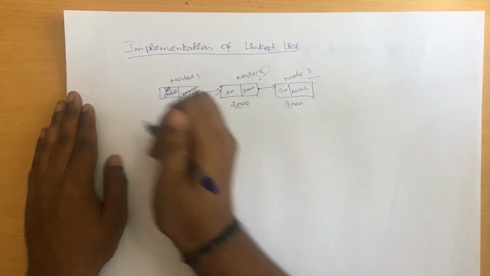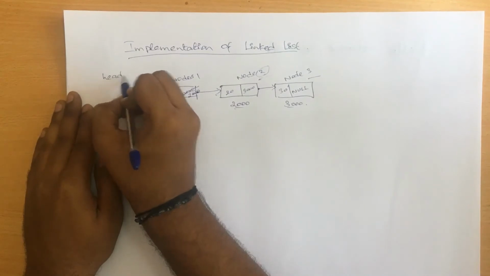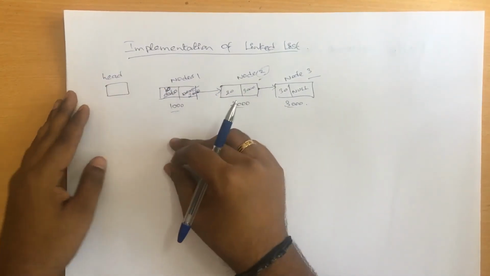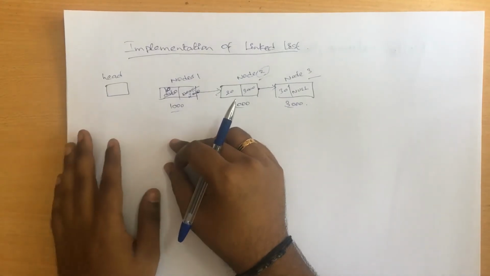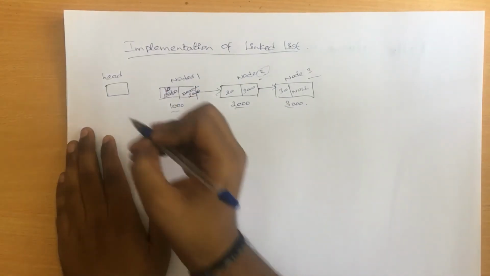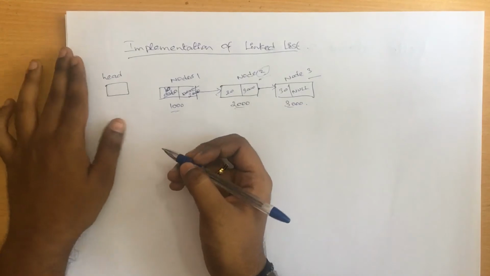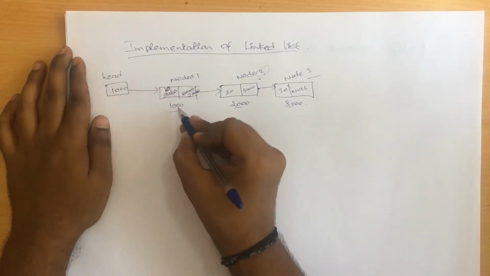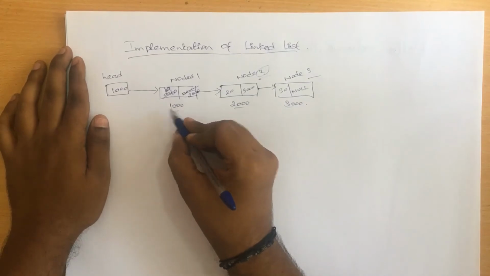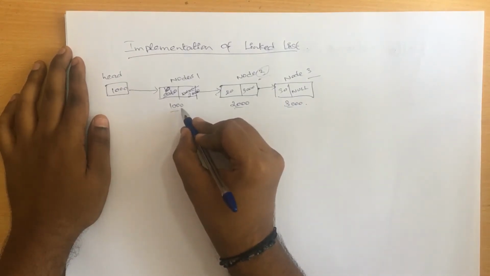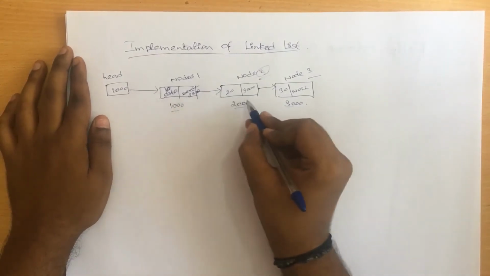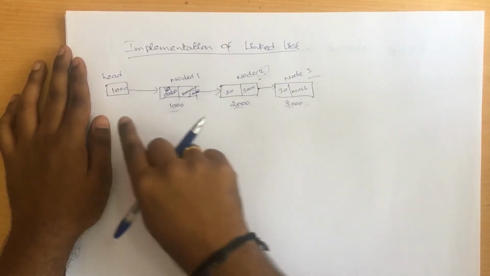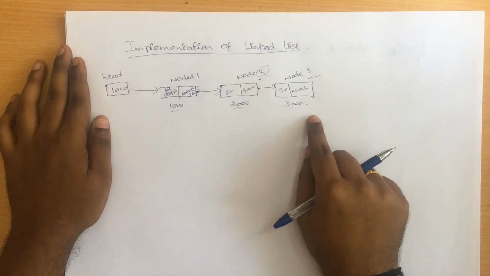That engine is nothing but your head variable, but the engine will never have compartments or any such division. It is going to be a single value. Inside head I write the first node's link, which is the address 1000, so the engine gets a connection to the first node, which gets a connection to the second node, which gets a connection to the third node. This is how your entire linked list looks.